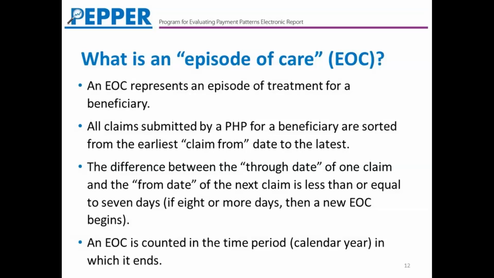To identify these episodes, we obtain all of the claims that have been submitted by a provider for a beneficiary, and we sort them from the earliest claim from date to the latest. There cannot be any gap or break in service of more than 7 days between one claim and the next. If there is a gap between one claim's through date and the next claim's from date that is 8 days or more, then we consider that to be a break in service, and so the first episode would be ending and then a new episode begins.